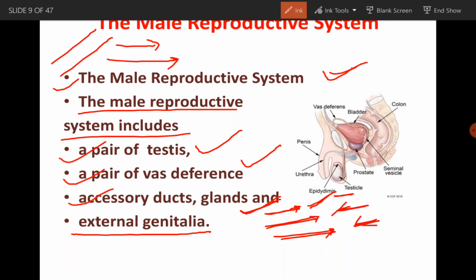So these are the different organs of the male reproductive system.